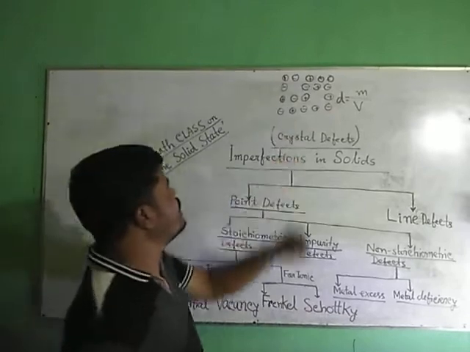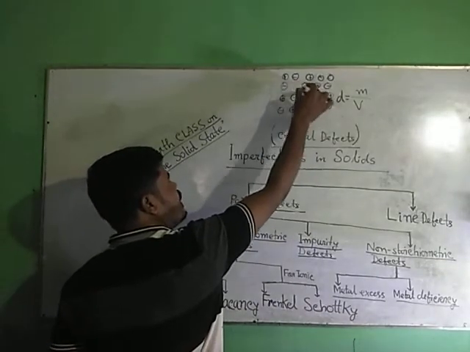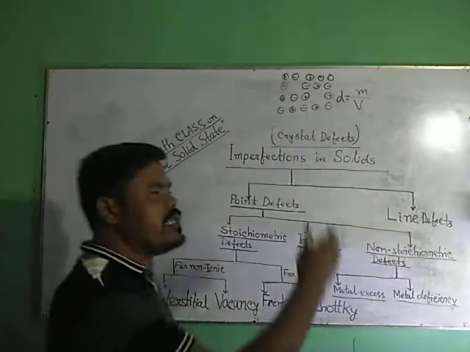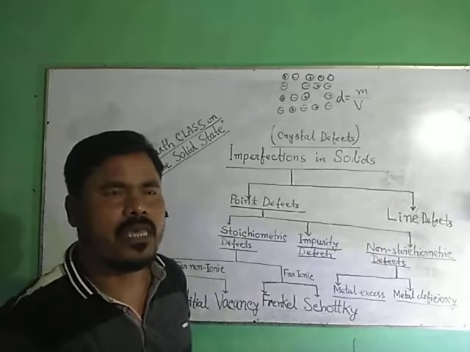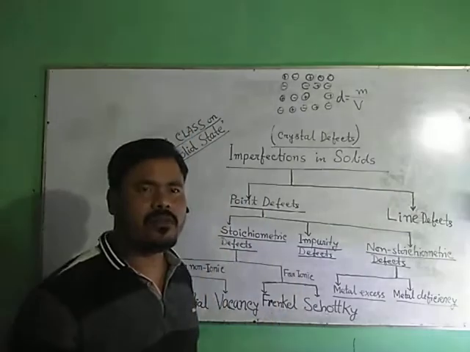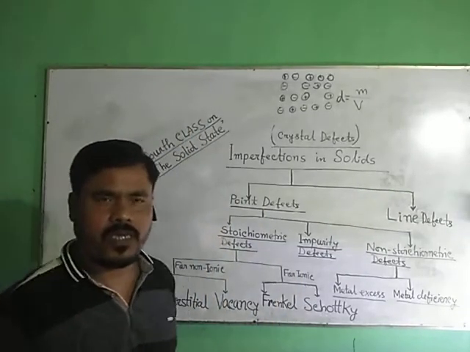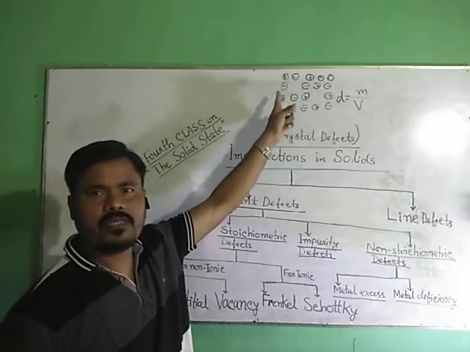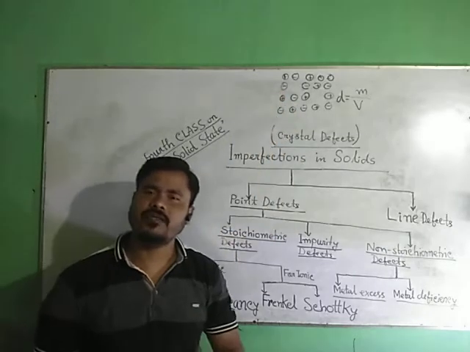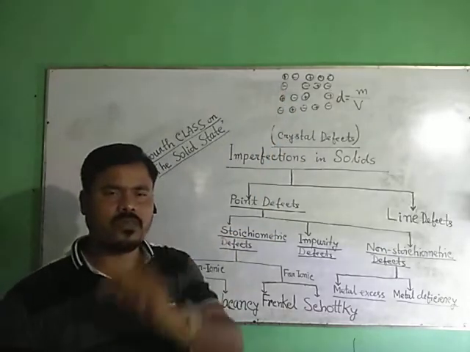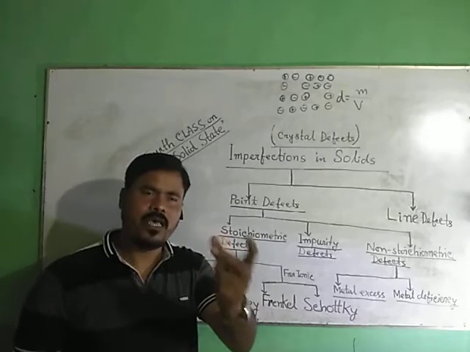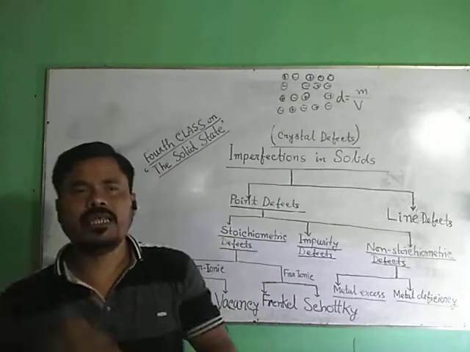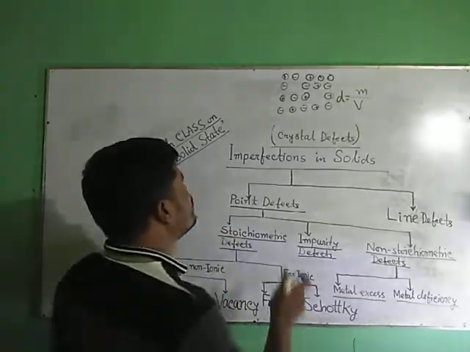So in this crystal, if one cation and one anion are missing, or two cations and two anions, that is equal numbers of cations and anions are missing, then there is no problem, there will be electrical neutrality. How does the missing occur in ionic solid? The same numbers of cations and anions are missing. So Schottky defect occurs in ionic solids by missing of ions, the same number of cations and anions.